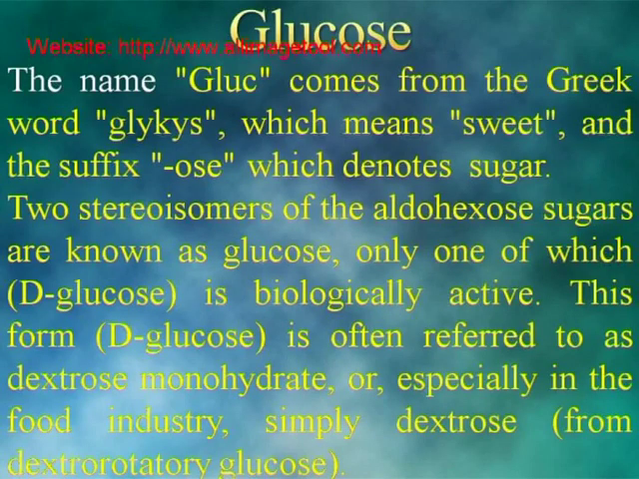Let us now learn about glucose. The name gluc comes from the Greek word glykys, which means sweet, and the suffix -ose denotes sugar. 2 stereoisomers of the aldohexose sugars are known as glucose, only one of which, that is D-glucose, is biologically active. This form is often referred to as dextrose monohydrate, but in food industry especially, it is simply called as dextrose.